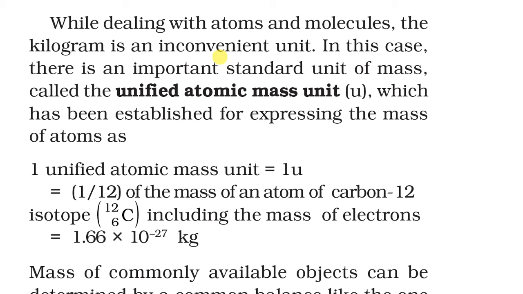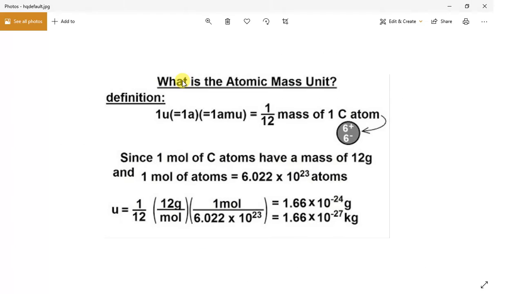One unified atomic mass unit, 1 u, is 1 by 12 of the mass of an atom of carbon-12 isotope, C-12, including the mass of electrons. It is equal to 1.66 into 10 raised to minus 27 kg. Now I will explain how this comes.